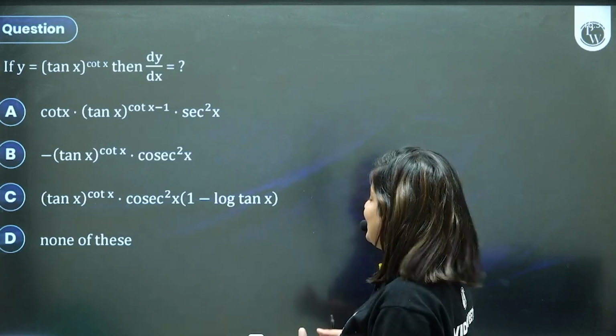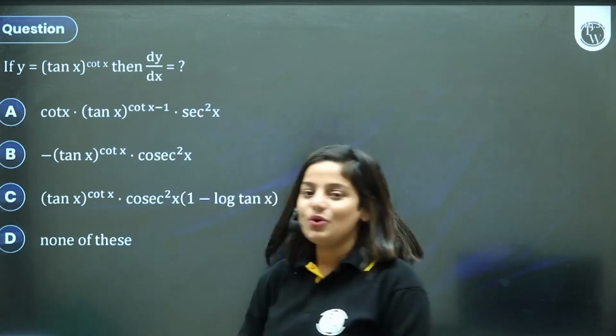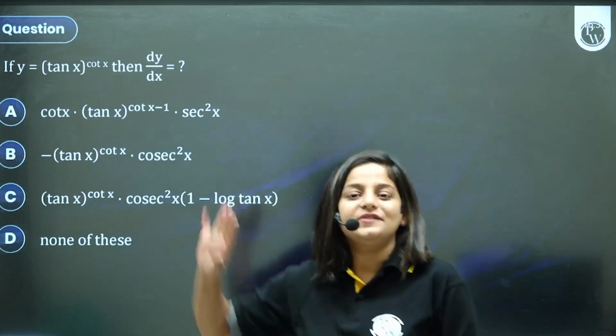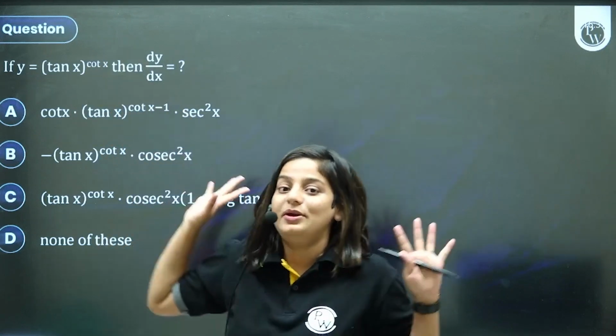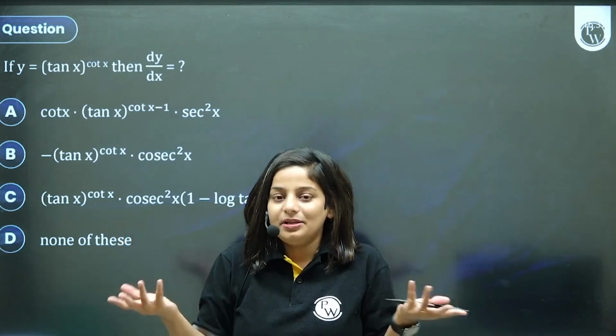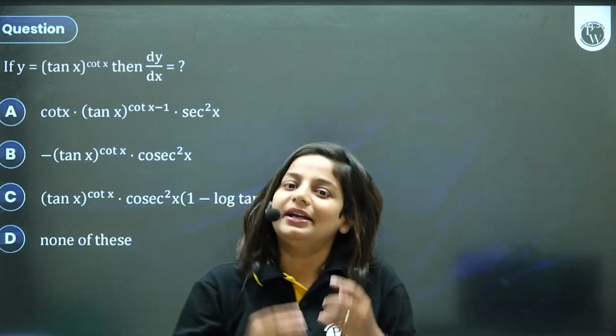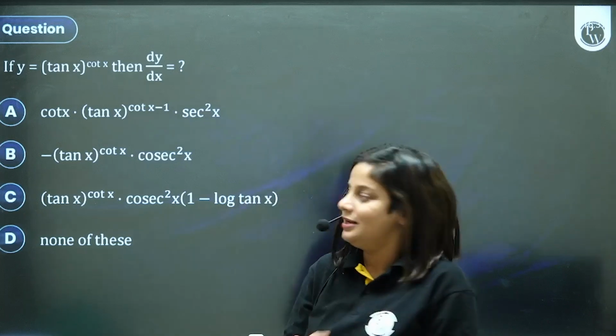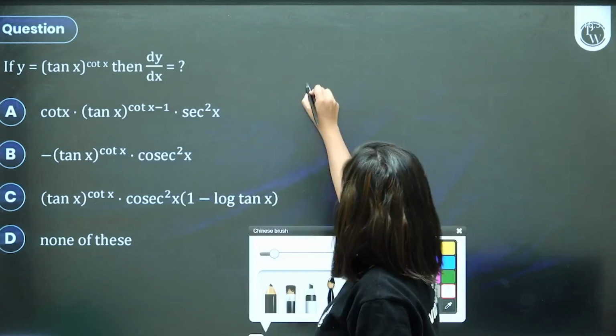Okay. Here is y is equal to (tan x) raised to cot x. Then what is dy by dx? But it's a function raised to a function, and we know very well I cannot directly differentiate. It's not composite. It has to be through log. We will take log on both the sides.